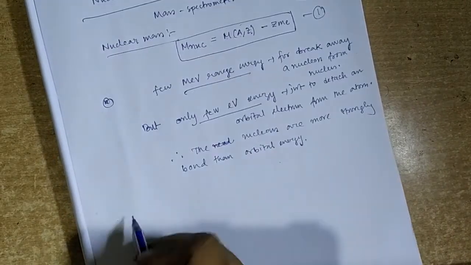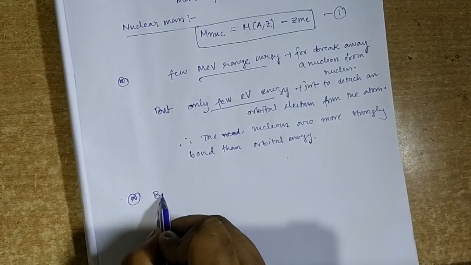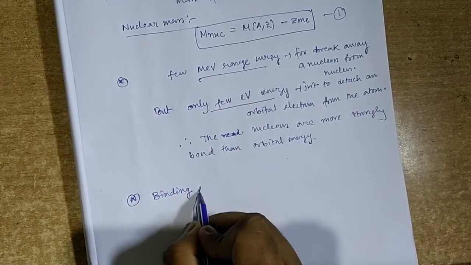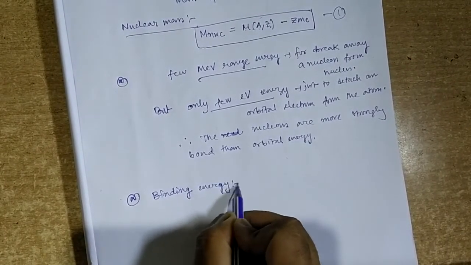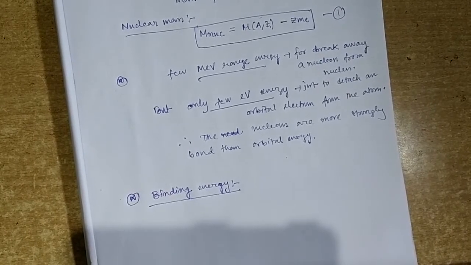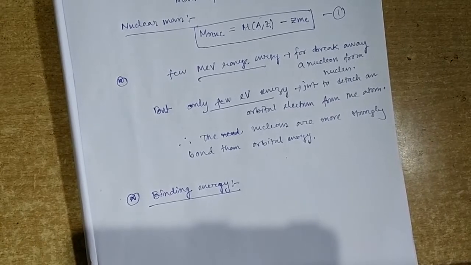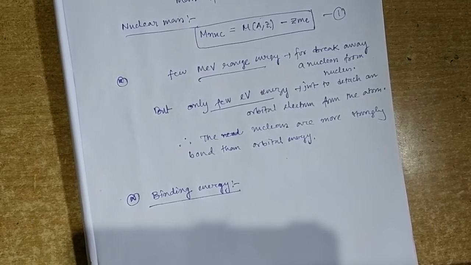Now the second and important topic of this class is the binding energy. So the question is, what is binding energy? Say we have a nucleus of Z protons and N neutrons, and we break up this nucleus and try to separate the Z protons and N neutrons.